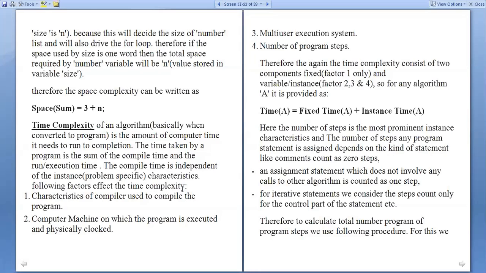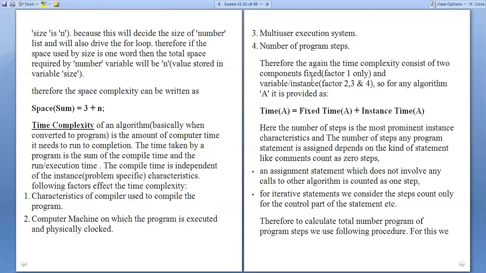So the following factors affect the time complexity. The characteristics of the compiler used to compile the program. What type of compiler are we using? Another one is the computer machine on which the program is executed and physically clocked. Next one is the multi-user execution system and the number of program steps. How many steps are needed in the program?